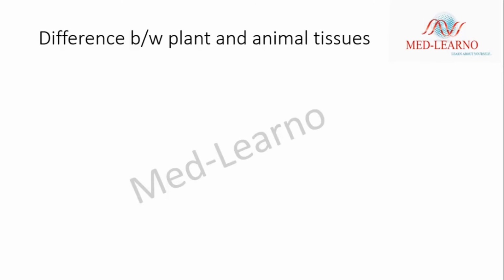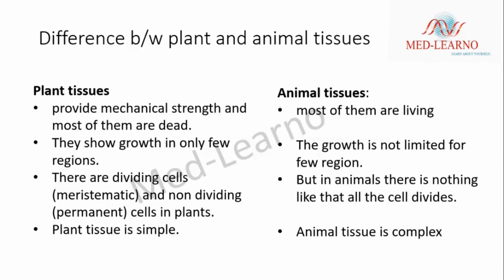Tissues are divided into plant and animal tissue. Usually we first learn plant tissue, then animal tissue. But before entering into them directly, we should know some differences between plant and animal tissue. Plant tissues provide mechanical strength and most of them are dead, but in animal tissue, most are living cells. Plant tissues show growth in only a few regions, like the root tip or shoot tip. But in animal tissue, there is no such limitation, so growth occurs in all the cells.